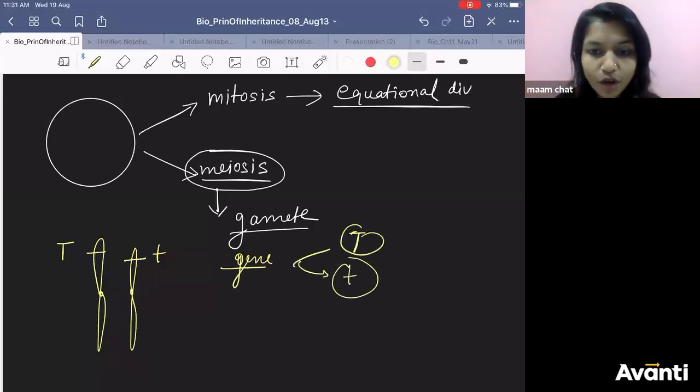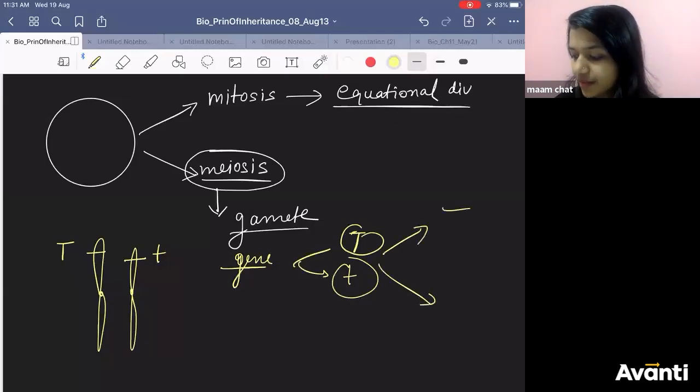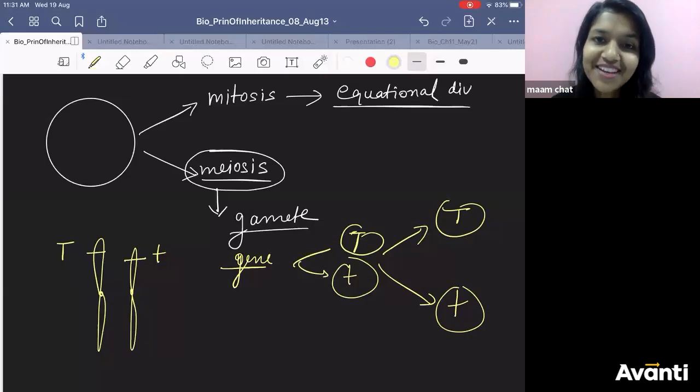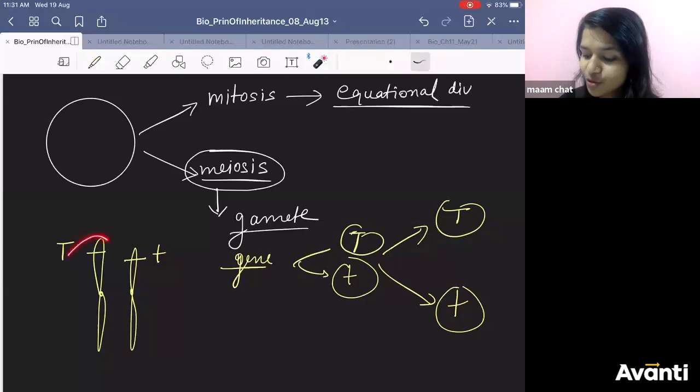When gametes are formed, please separate the alleles. Now, if alleles are getting separated, my dear children, obviously chromosomes are getting separated. This he could not say at that time.